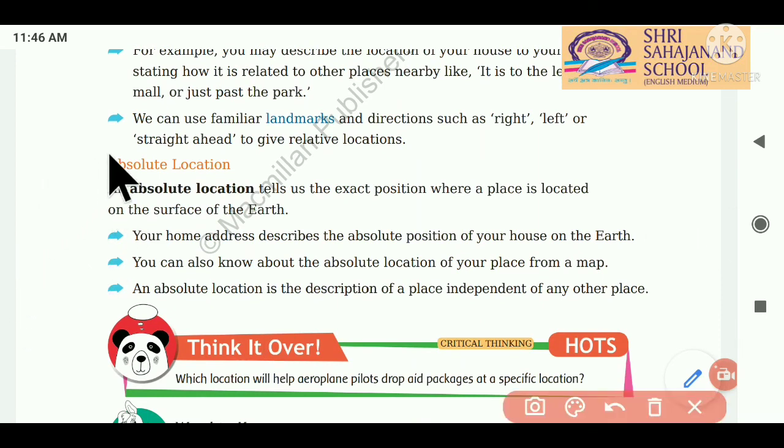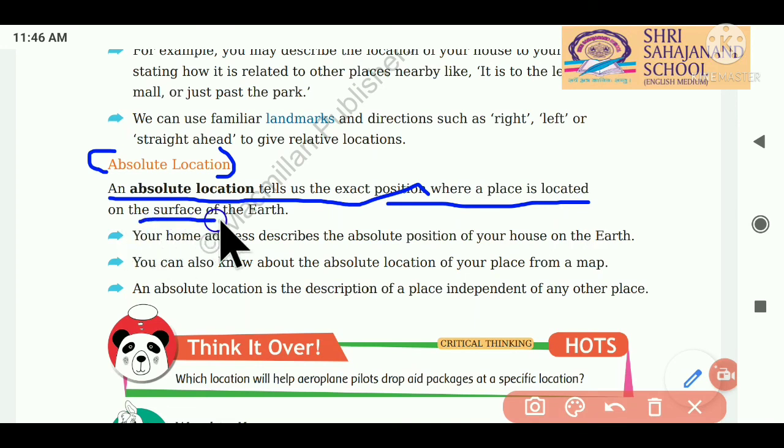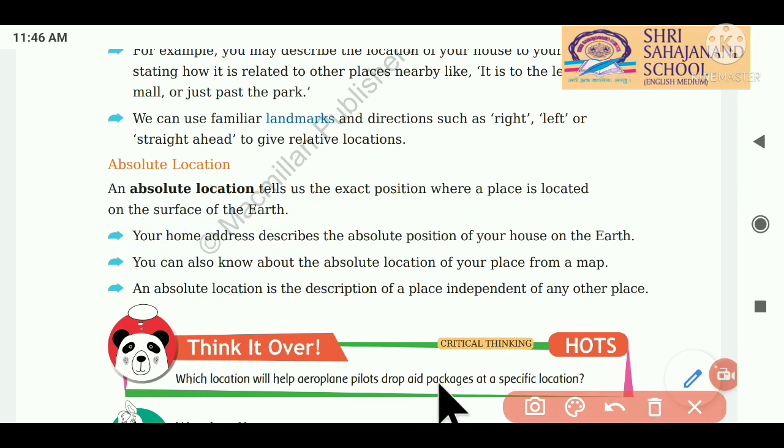So student, what is the absolute location that we will study? Now an absolute location tells us the exact position where a place is located on the surface of the earth. So students, absolute location, it tells us the exact position of a place. Absolute, perfect, एकदम perfect. Relative means उसके आजू बाजू का जो उसके साथ कुछ कनेक्ट करके हमें बताता, that is the relative. But absolute means perfect, exact position where a place is located on the surface of the earth.